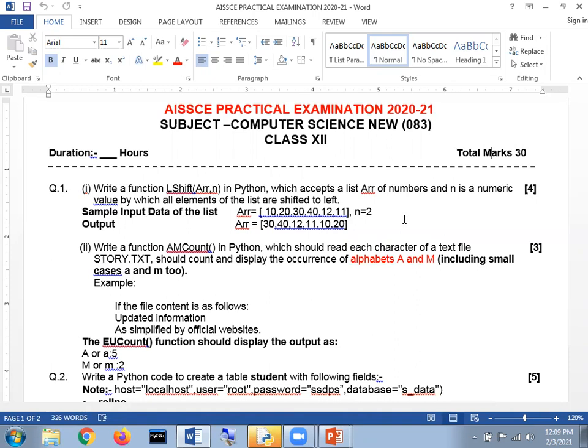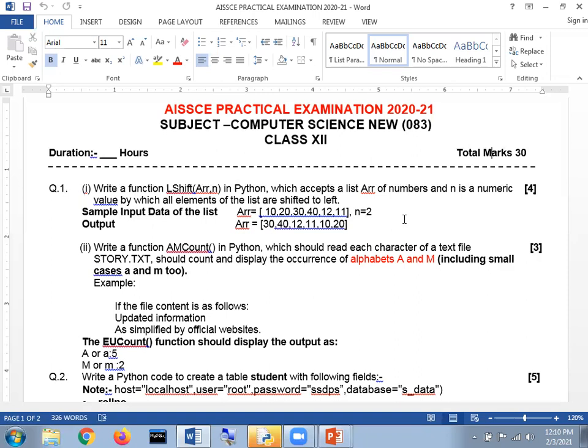My dear respected students, CBSE says that this first question comes from unit number 1. Unit number 1 includes functions, file handling, which contains text, binary, and CSV, and data structure where we talk about a list and stacks.